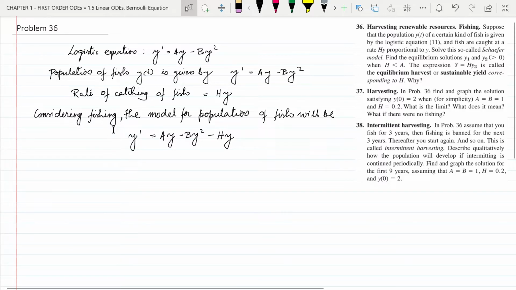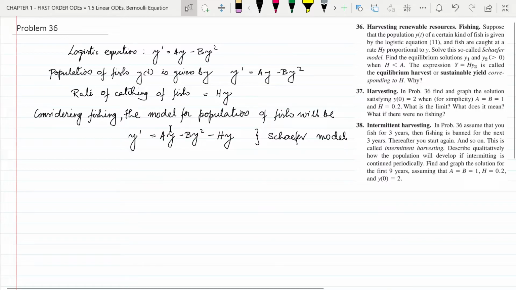So the final rate of change is the rate of change of population of the fish without fishing minus the rate of fishing. This is the final model considering fishing, and this model is called the Schaefer model as given in the question. Now, the question is asking us first to solve this so-called Schaefer model.